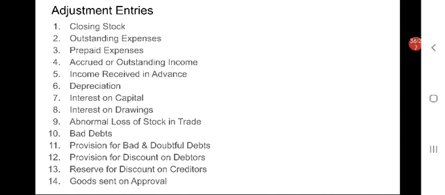So, when it comes to depreciation, depreciation is the deduction in the value of an asset by way of wear and tear, lapse of time or obsolescence.